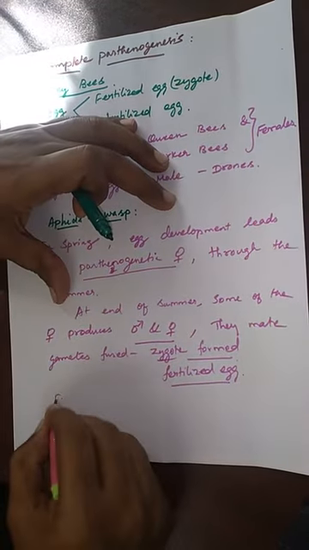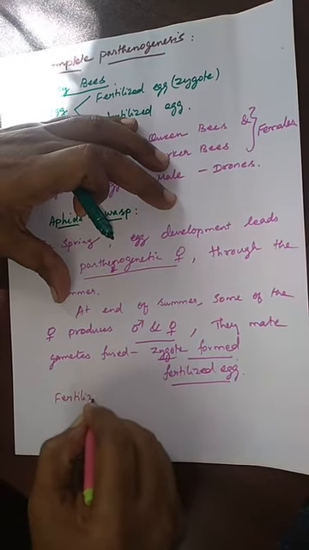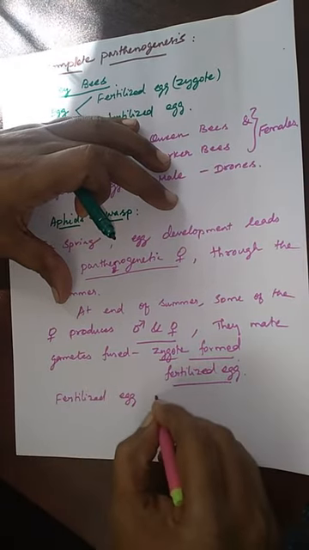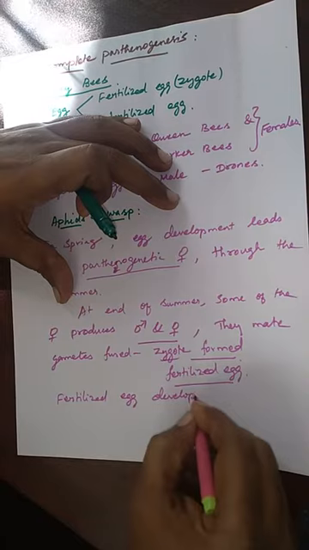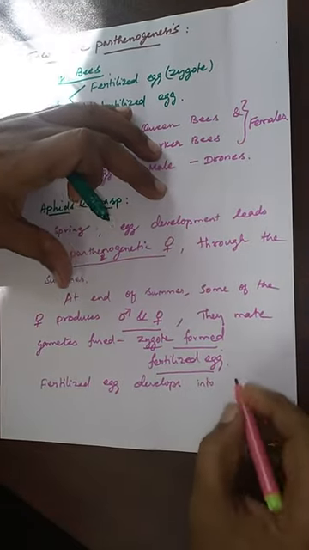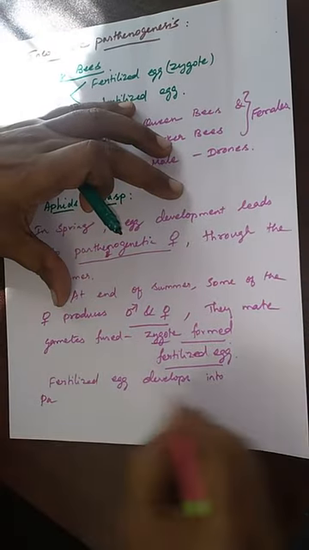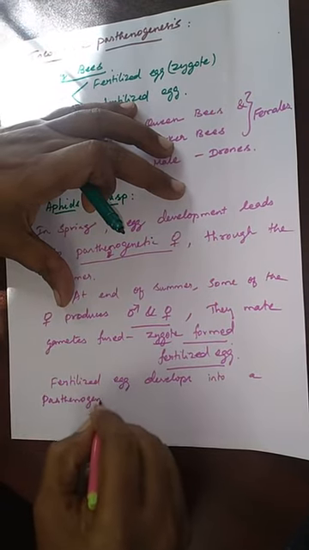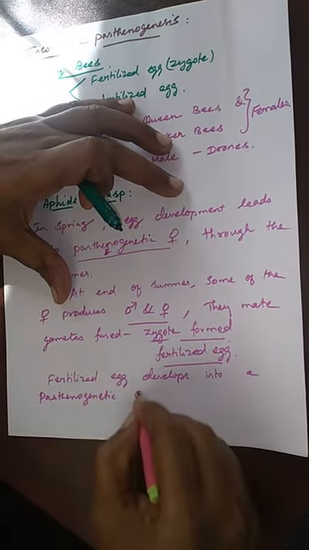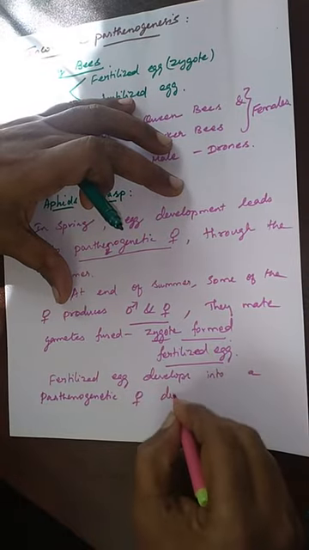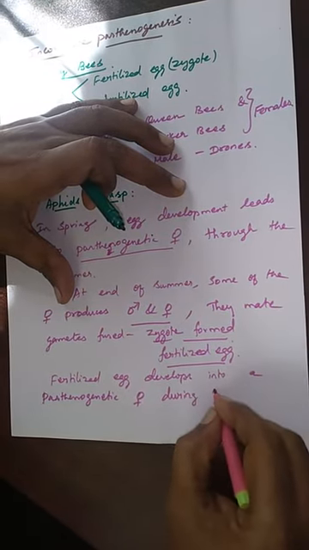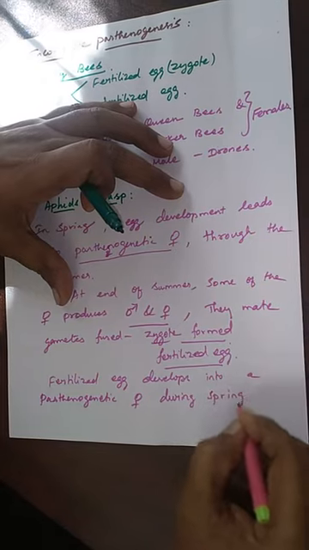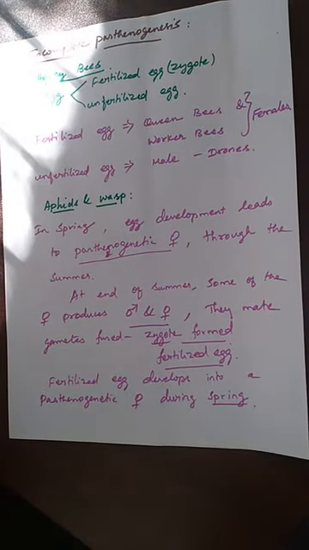This fertilized egg develops into a parthenogenetic female during spring.